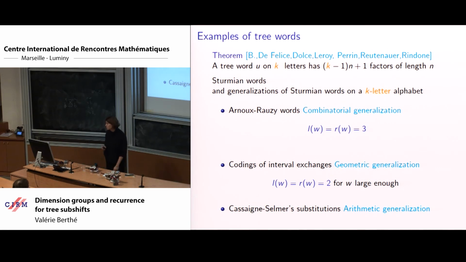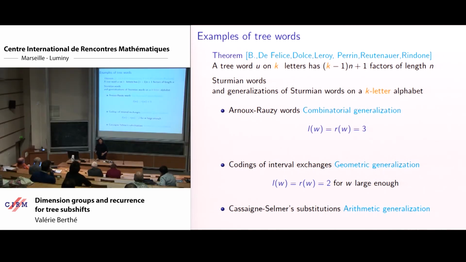Bispecial factors are neutral. So you have Arnoux-Rauzy words, you have codings of interval exchanges, and you have the famous Cassaigne-Selmer substitutions, which provide an arithmetic generalization, an arithmetic viewpoint, of codings of interval exchanges. It's by the geometry that we will see that they are tree words, and Arnoux-Rauzy words are by definition tree words, with the fact that there is only one factor which has several branching on the right and the left. So we have these families of words, but we have a lot of other possibilities. It's not reduced to this, but it allows us to capture the common feature between these families of words.